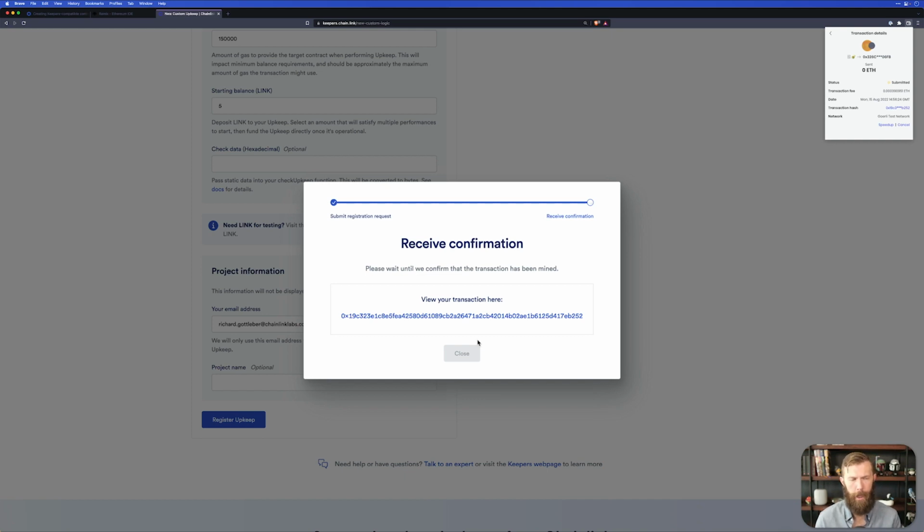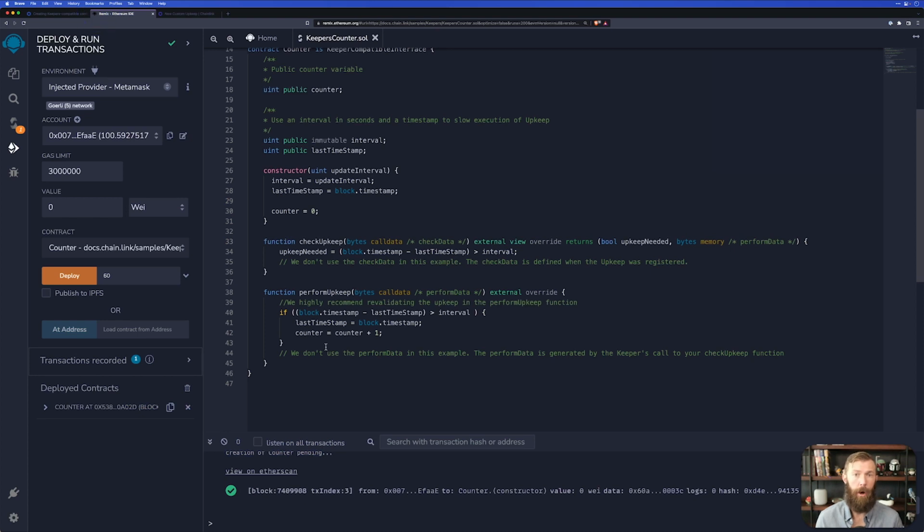I often get questions about upkeep and how can we ensure that someone doesn't call perform upkeep other than the keeper. In my mind, one thing to keep in note is best practice: why wouldn't you want someone else to call perform upkeep? That's going to be the function that costs gas. If someone else wants to pay my utility bill for me, awesome, let them do it. But make sure that you have your perform upkeep set up in a way that it will not be a problem if someone else calls it or if it's called repeatedly.